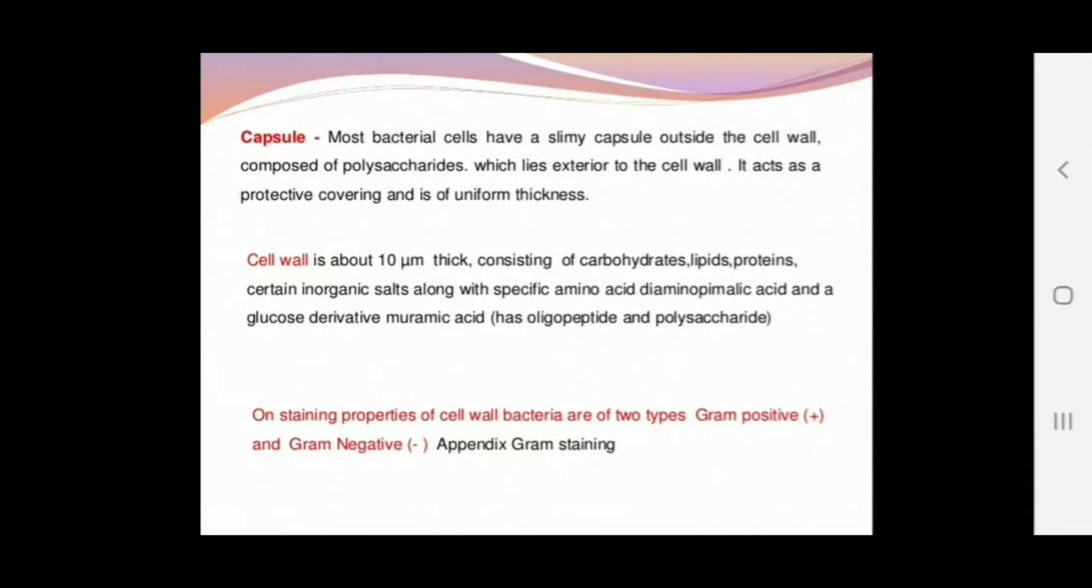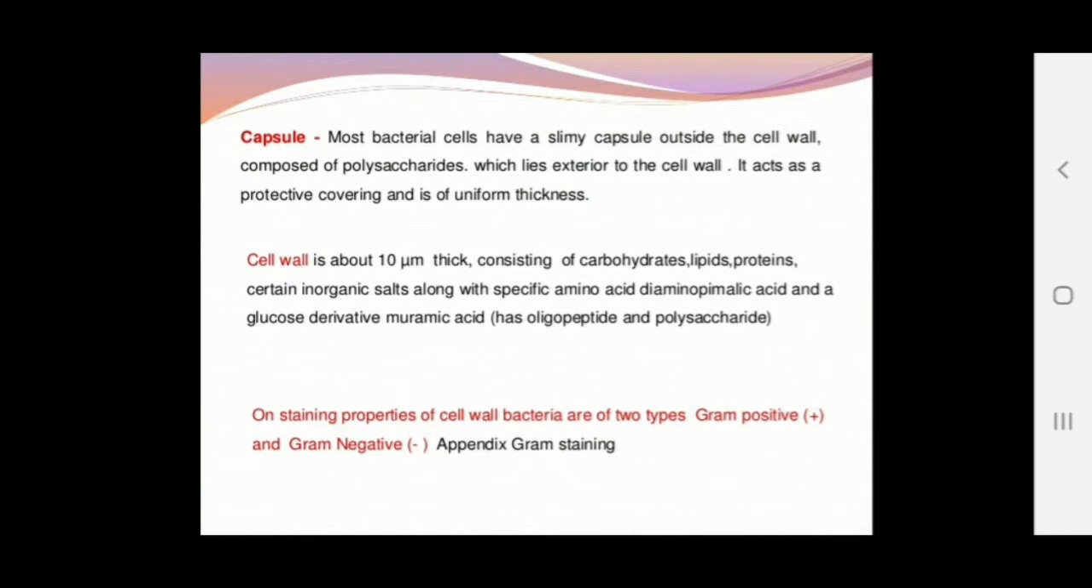The capsule. Most bacterial cells have a slimy capsule outside the cell wall, which is composed of polysaccharides. Polysaccharides are nothing but complex carbohydrates. Clear? It lies exterior to the cell wall. It acts as a protective covering and is of uniform thickness. Now depending upon the type of cell wall, the next one is the cell wall.